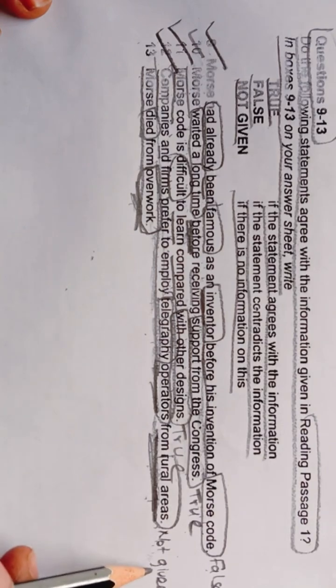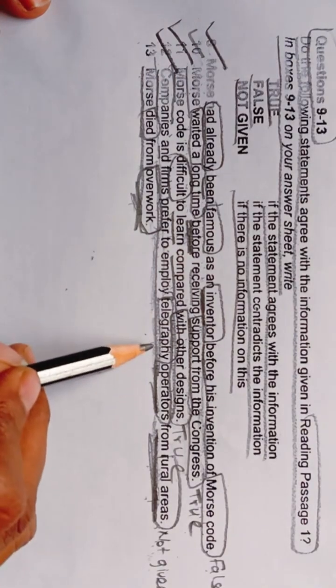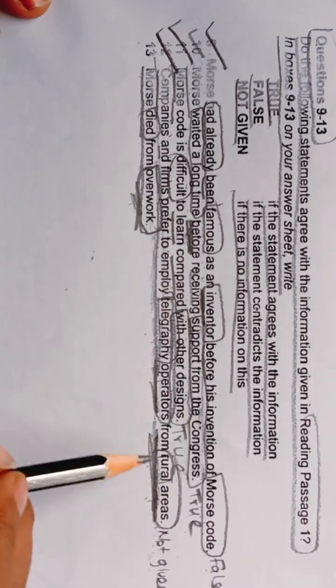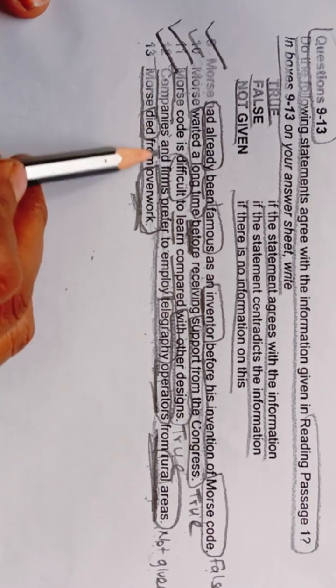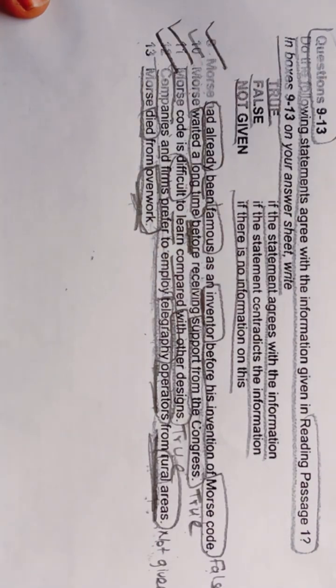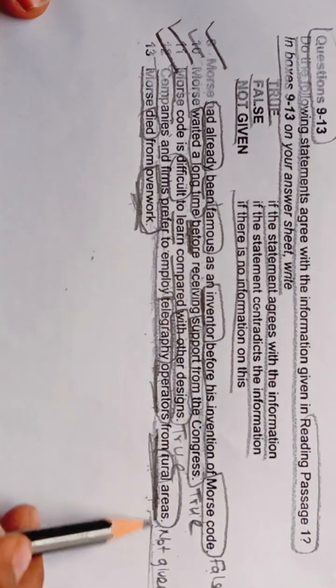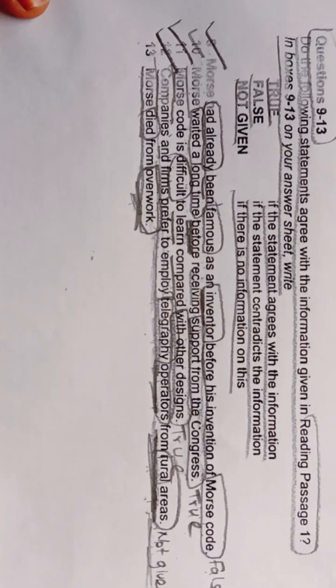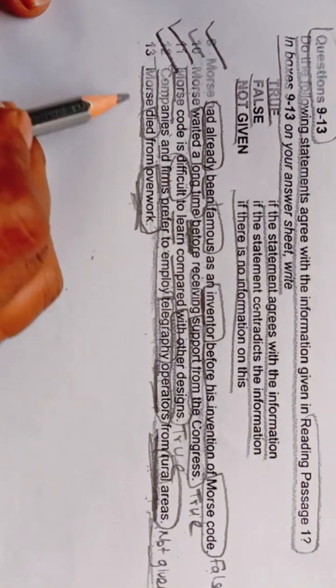We have seen telegraphy operators in rural areas, but nothing about companies and firms preferring to employ them. I hope you have understood this. So we will write not given in front of 12 in our answer sheet.